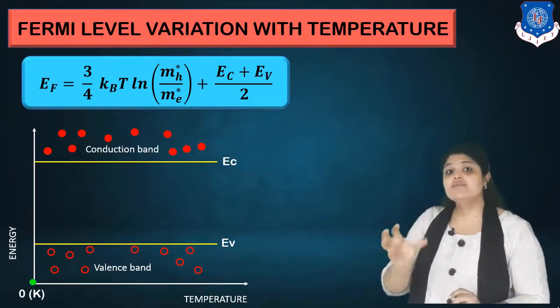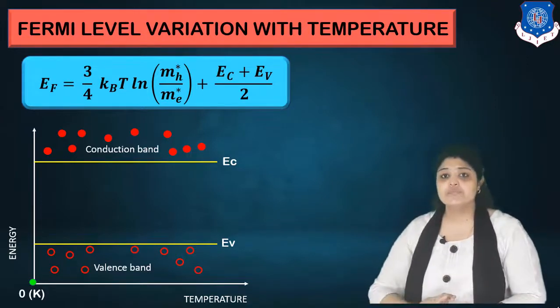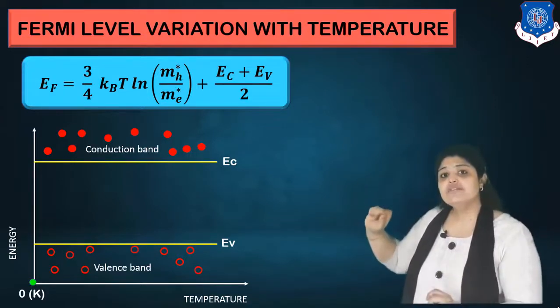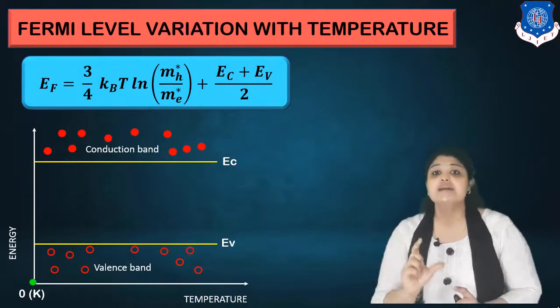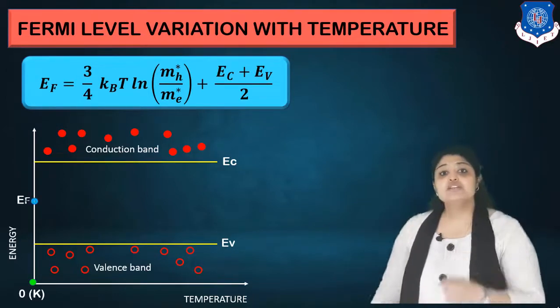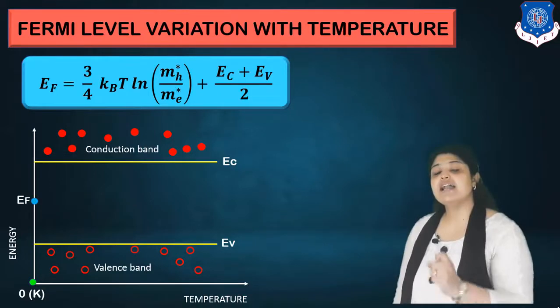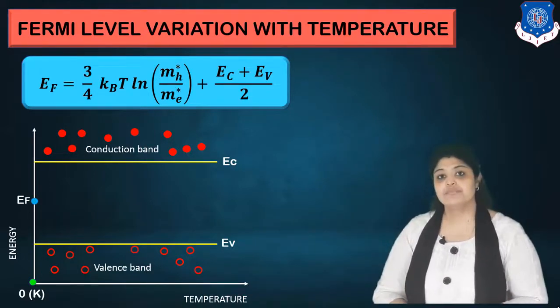The entire term which has kBT will become 0 because T is equal to 0. So in that case, what will be the value of EF? We get EF is equal to (EC plus EV) by 2. What does that mean? EF is exactly in the center of forbidden gap. Just look at the diagram. This is the value of EF exactly corresponding to T is equal to 0 Kelvin.